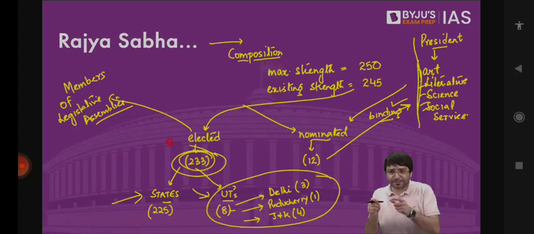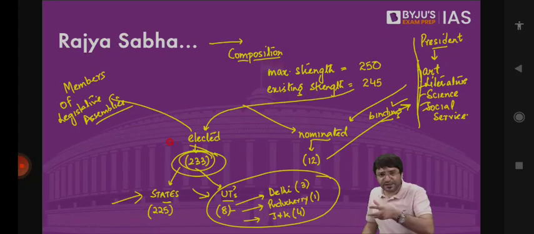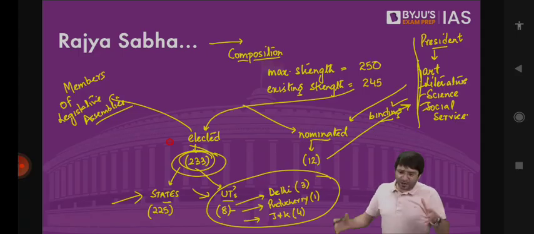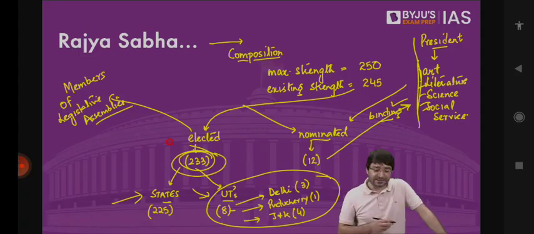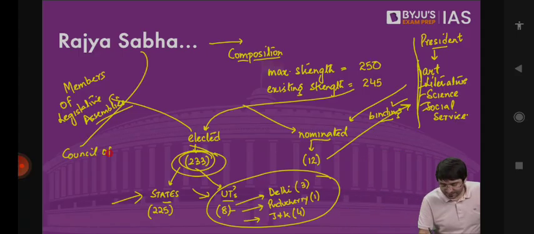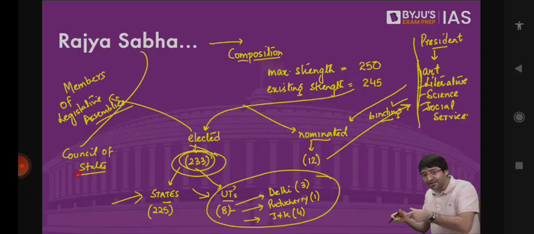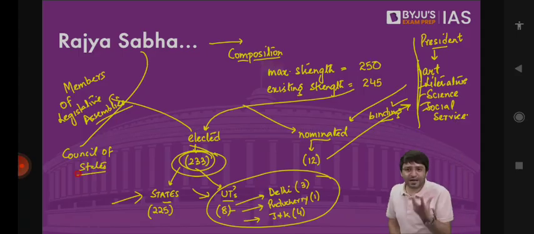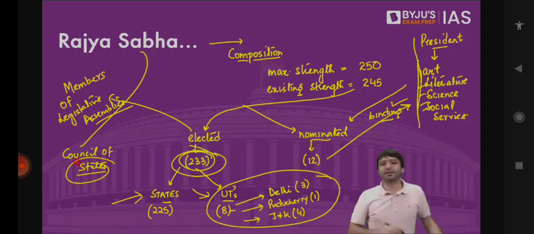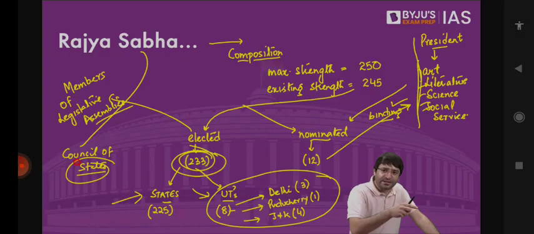That means those states which have a legislative assembly and those union territories with legislative assembly, only their MPs will be there in Rajya Sabha. And that is why we call Rajya Sabha the Council of States. It represents states with legislative assemblies in Parliament. Why is Rajya Sabha called the Council of States? Because it represents states in the Parliament. States with legislative assembly and those union territories with legislative assembly participate to elect MPs to Rajya Sabha.